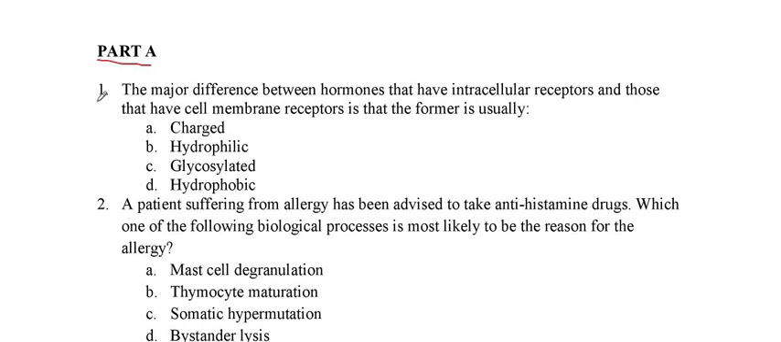We will see the first question. The major difference between hormones that have intracellular receptors and those that have cell membrane receptors is that the former is usually... So which ones are the former? The first ones. The difference is that intracellular receptors are hydrophobic. That's why they are found inside the cell. So option D is the correct answer for this question.